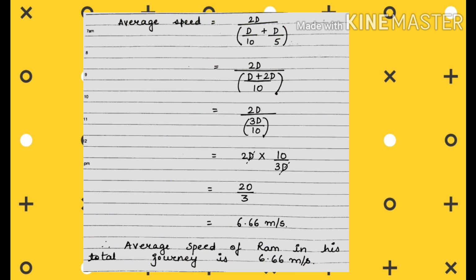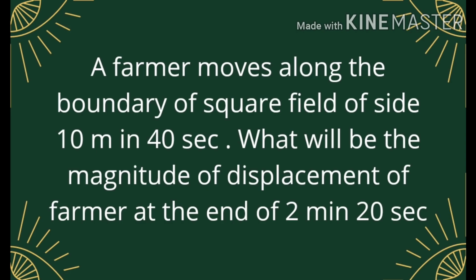So what is the average speed of Ram? Average speed of Ram in his total journey from house to school and school to house is 6.66 meter per second. Again, I request you, if you have any doubt related to this problem, just feel free to write in the comment section. I will definitely give you the solution. So let us move towards the next problem.